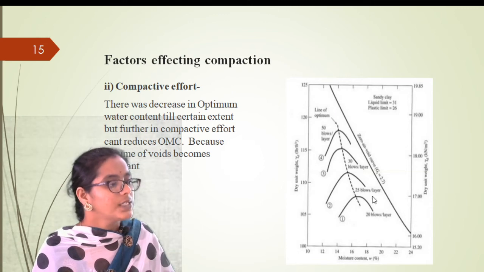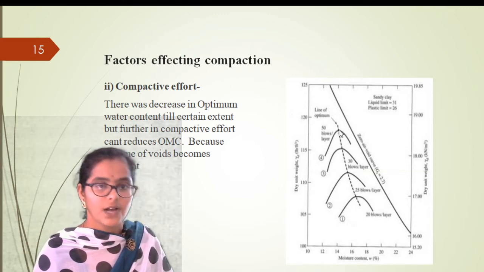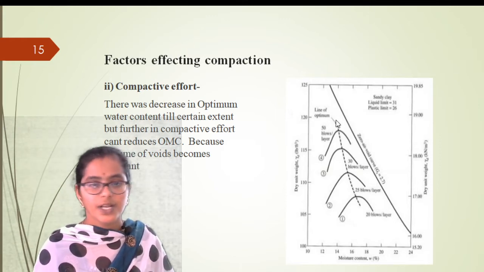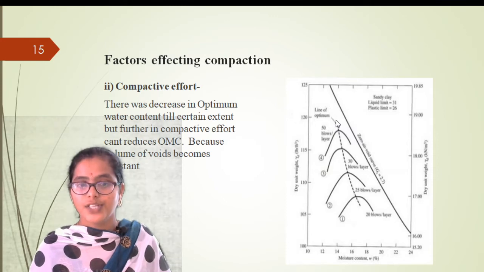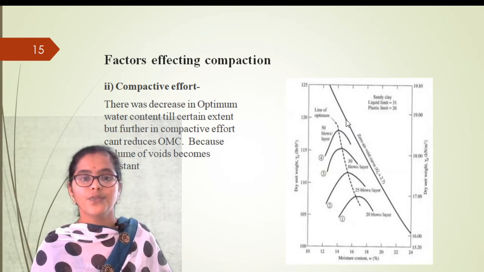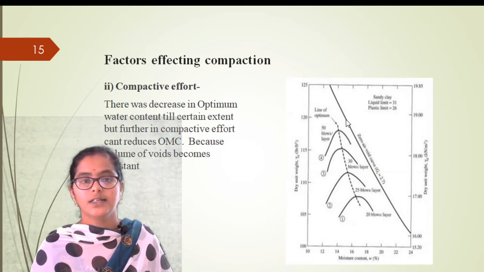But after some extent, if you increase the amount of compaction, something like 60 blows, 70 blows, there won't be any further change in the OMC or in the dry density. Even if you increase the compaction effect, there won't be any change in the denseness.